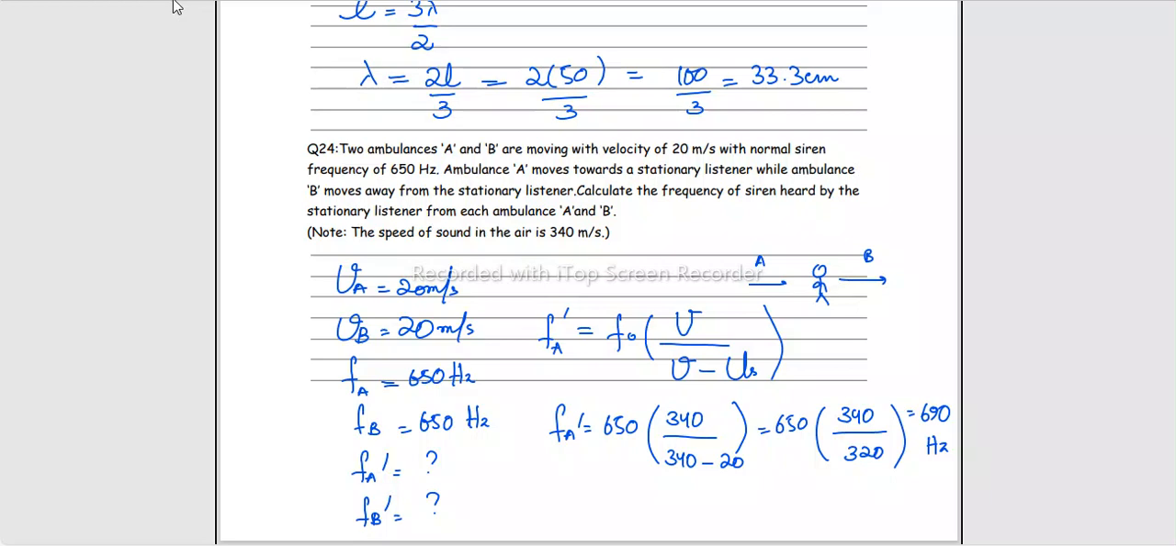Then how about for ambulance B? FB dash is 650 times 340 over 340 plus 20, right? The only difference is this plus here. And it turns out to be 613.9 hertz, which of course is smaller than 650, which is obvious because the source is moving away from the stationary observer, so the frequency or pitch should decrease.